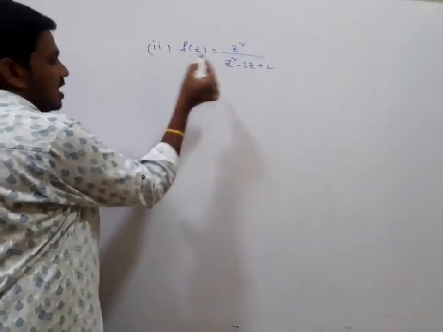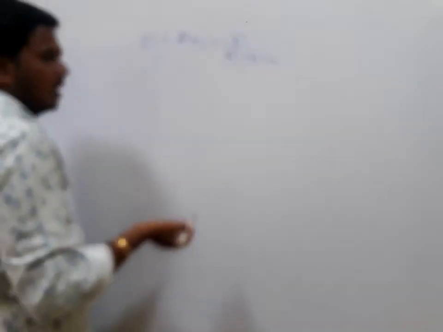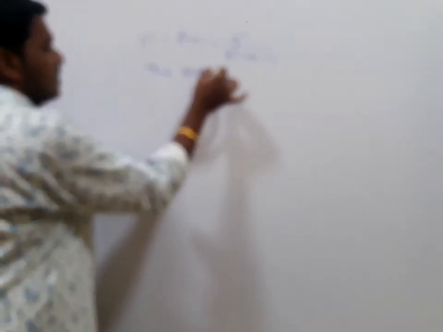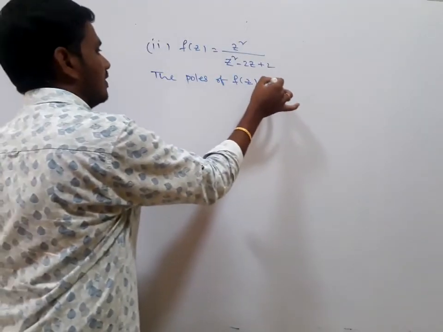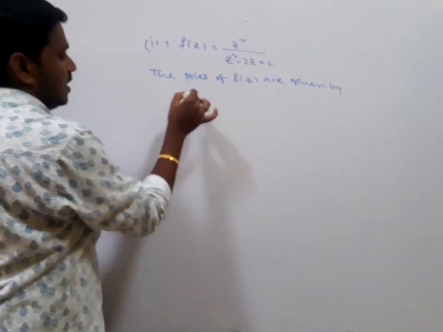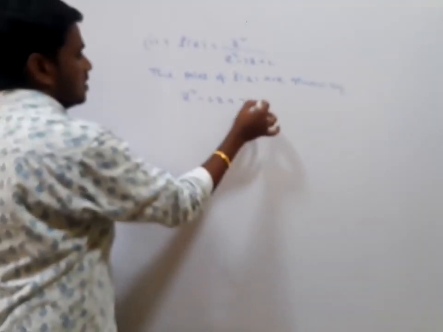So the singular points are given by, now I am writing directly, the poles of f of z are given by z square minus 2z plus 2 equal to 0.